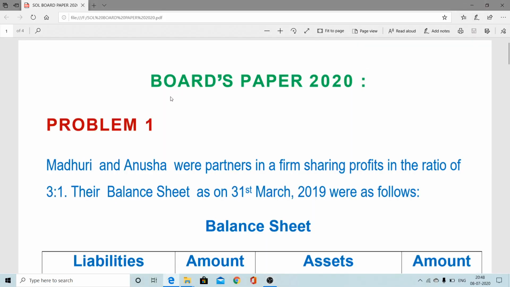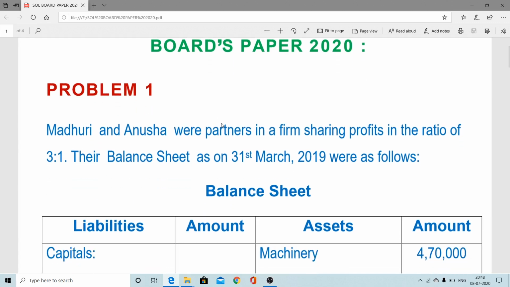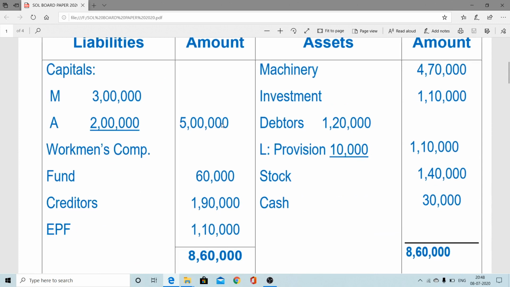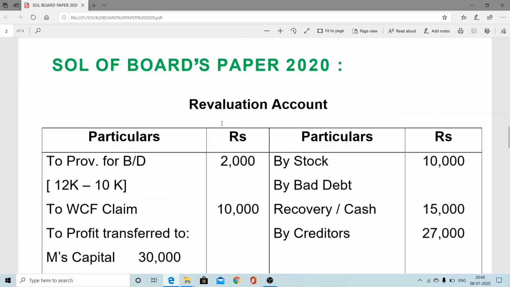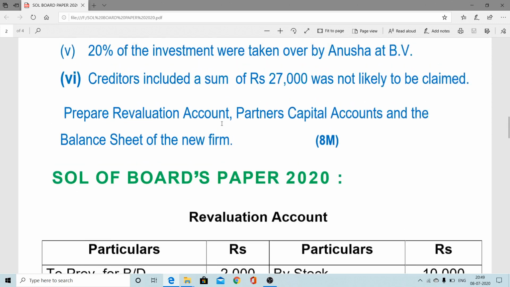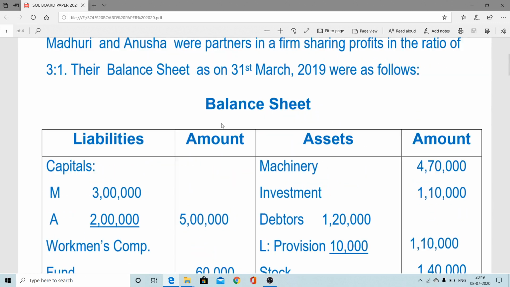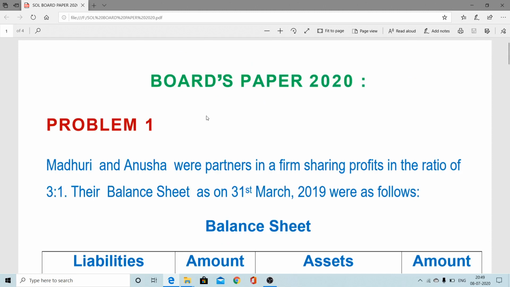Hello, my dear students. Today we are going to consider board paper 2020. That is last year's paper, and this is the last board paper solution from this chapter. Now, in this year, which type of problem came? We can see a simple problem came here. Directly, we will enter the problem.